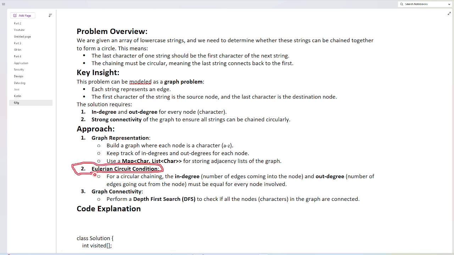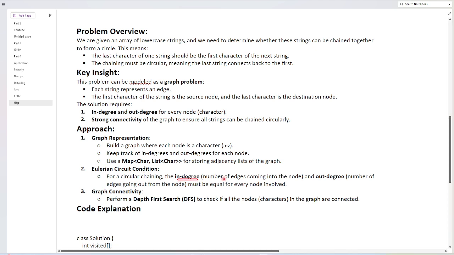This is where problem identification comes in. The Eulerian circuit condition states that the in-degree, the number of edges coming into the node, should be equal to the out-degree, the number of edges going from the node. In-degree and out-degree must be equal for every node involved, so that it will satisfy the circuit conditions, which can form circular patterns.